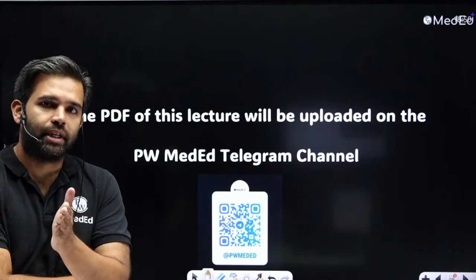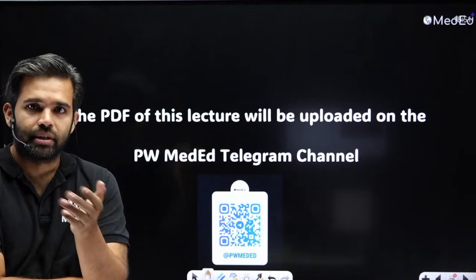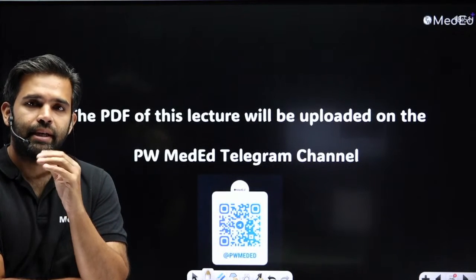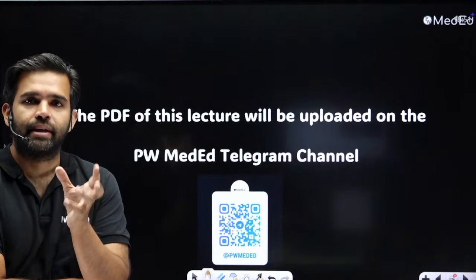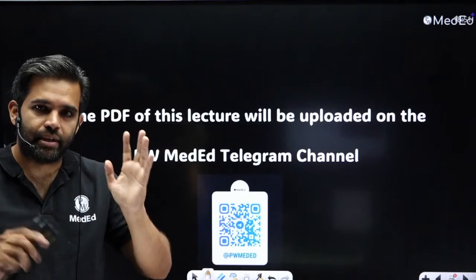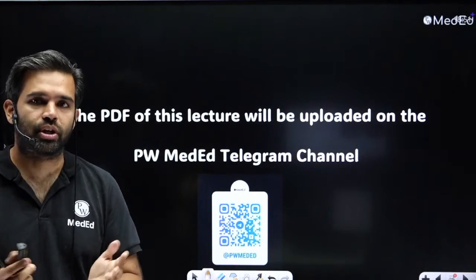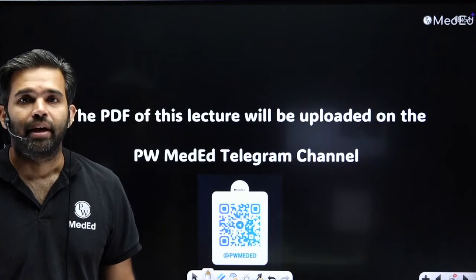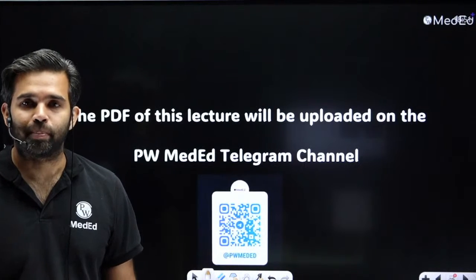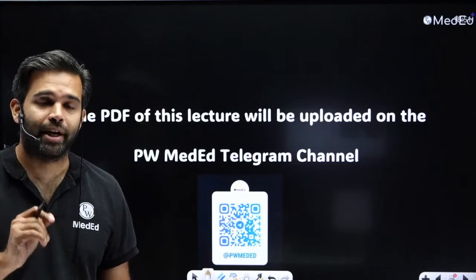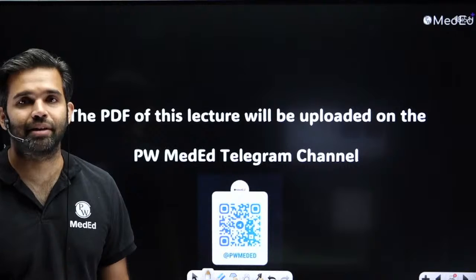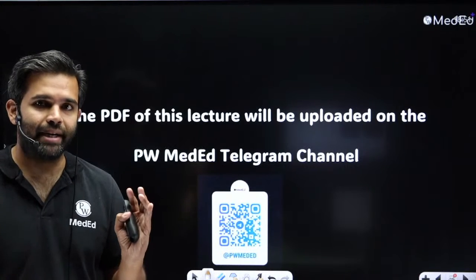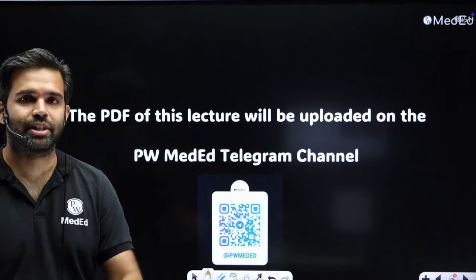Generally what I've seen in the pattern, even in this recent INI CET, is that the same topics repeat. And ENT is very, very mathematical. It's very, very logical. Once you know some of the basic things, it's very easy to understand. If you don't know it, that's when it gets complicated. And if you don't know from the concept and you don't know from the clinical application, it gets even more complicated. So if you understand it in a simple manner through the concepts, it should be fine.